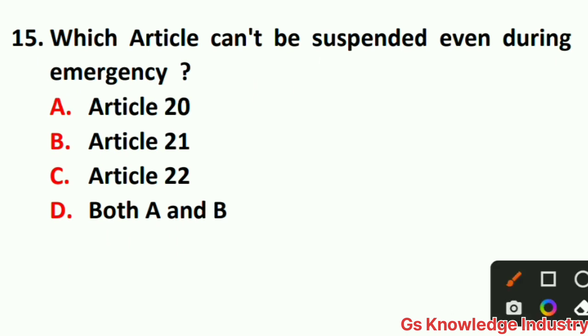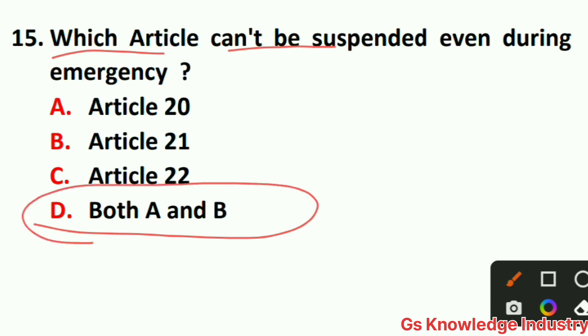15 number question is, which article can't be suspended even during emergency? Option A Article 20, option B Article 21, option C Article 22, option D both A and B. So here the right answer is option D both A and B. Which article can't be suspended even during emergency? Article 20 and Article 21. Both are the right answer.